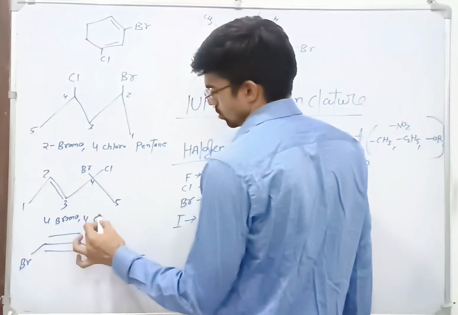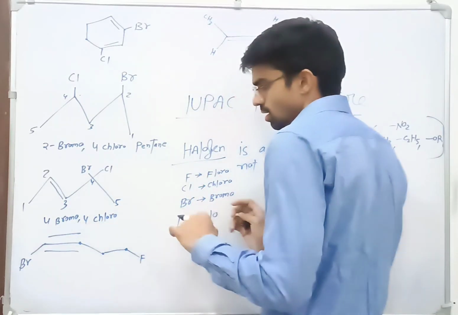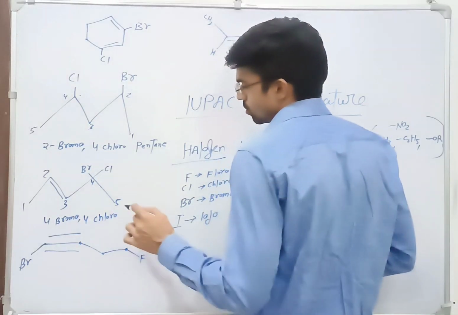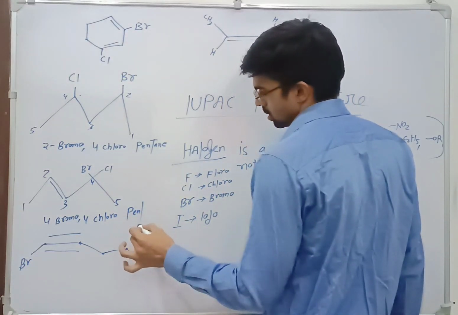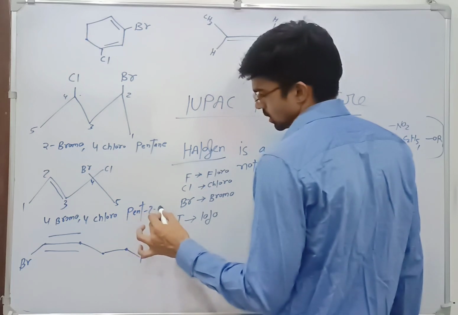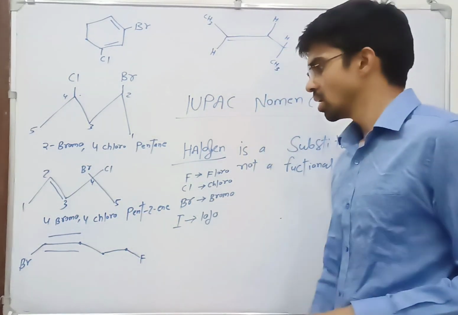We will write the substituent first and then the main chain. 4 bromo, 4 chloro, then pent 2 ene, because in the second position the double bond is there.